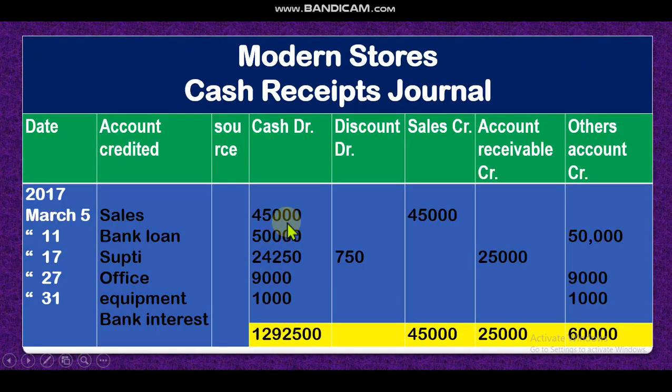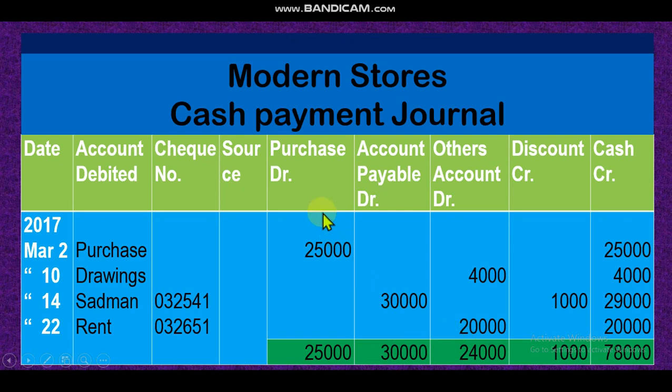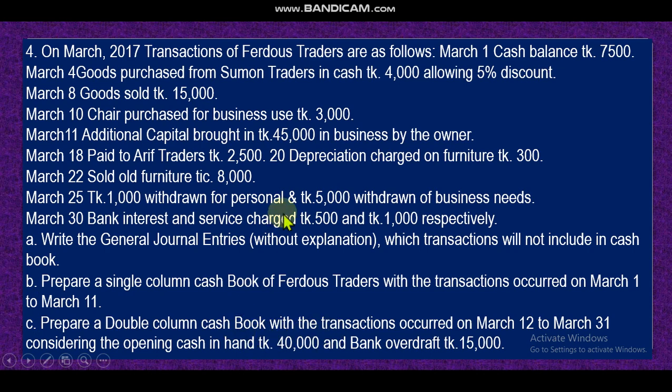Now balancing: we just make the total, not the difference like in the cash book, single column or double column. We have totaled it. Then the cash payment journal, we have also totaled it. So I hope all of you understand. In the next class we'll discuss this CQ, so you try it at home, and in the next class we'll discuss this math so that you can understand.